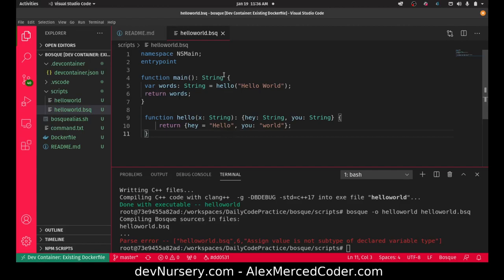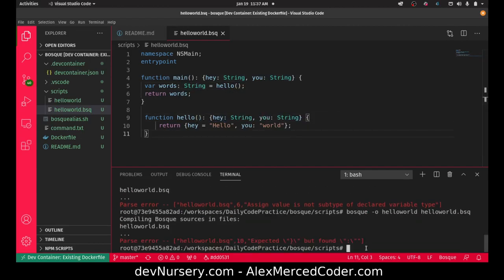Okay, so let's return that. And let's match this return value. I want to see if I do that, will this work? So I'm going to say this is going to return this. Okay, and we're going to return words. And I'm going to get rid of the string value. So we're going to say no arguments. Okay, and let's see if it compiles. Nope. Let's see here. Where did it break? Return expected. It looks like it expected a curly bracket somewhere. So let's see here. Return hello you.